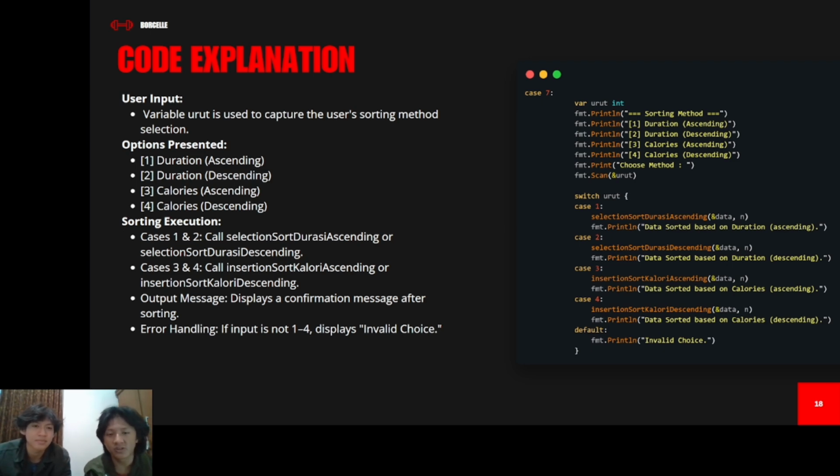If the user chooses one, then we will call the selection sort duration by ascending. If two, by descending, and if three, insertion sort by calorie ascending, and four, insertion sort by calorie descending.